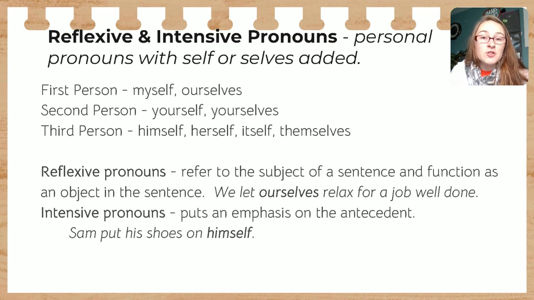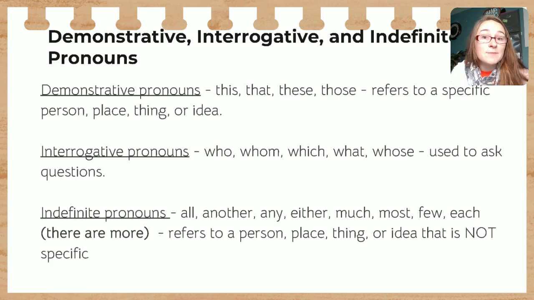All right, we have demonstrative, interrogative, and indefinite pronouns. These are also very similar to types of sentences, and we'll talk about those a little bit later, but those all connect to different types of sentences. Demonstrative pronouns are this, these, that, those, referring to a very specific noun that it's going to talk about. The interrogative ones are the ones that ask questions. So think about interrogating. When you're interrogating someone or something, you're going to ask a lot of questions. And so interrogative pronouns do that. They are used to ask a question either directly or indirectly.